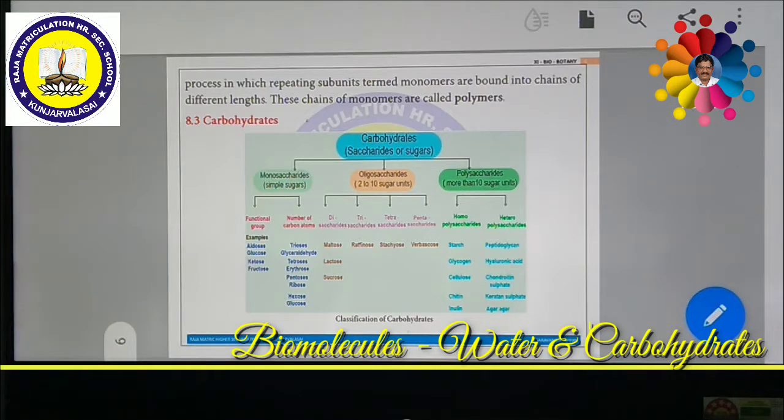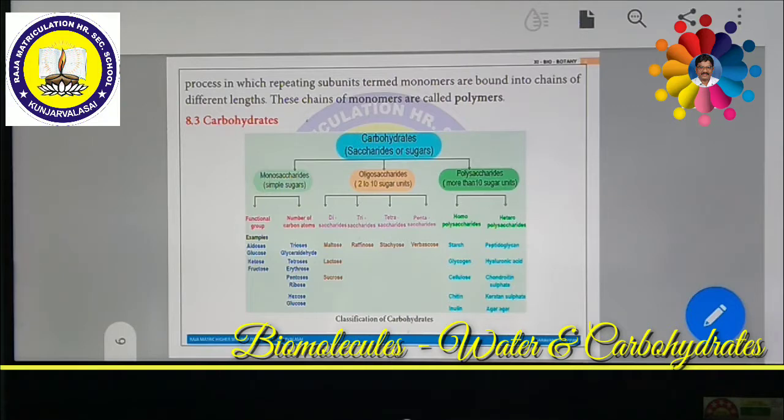Tri means 3 monosaccharides joined together, tetra means 4 monosaccharides joined together, and they can produce oligosaccharides. Disaccharides like maltose, lactose and sucrose are formed when 2 monosaccharides are joined together.